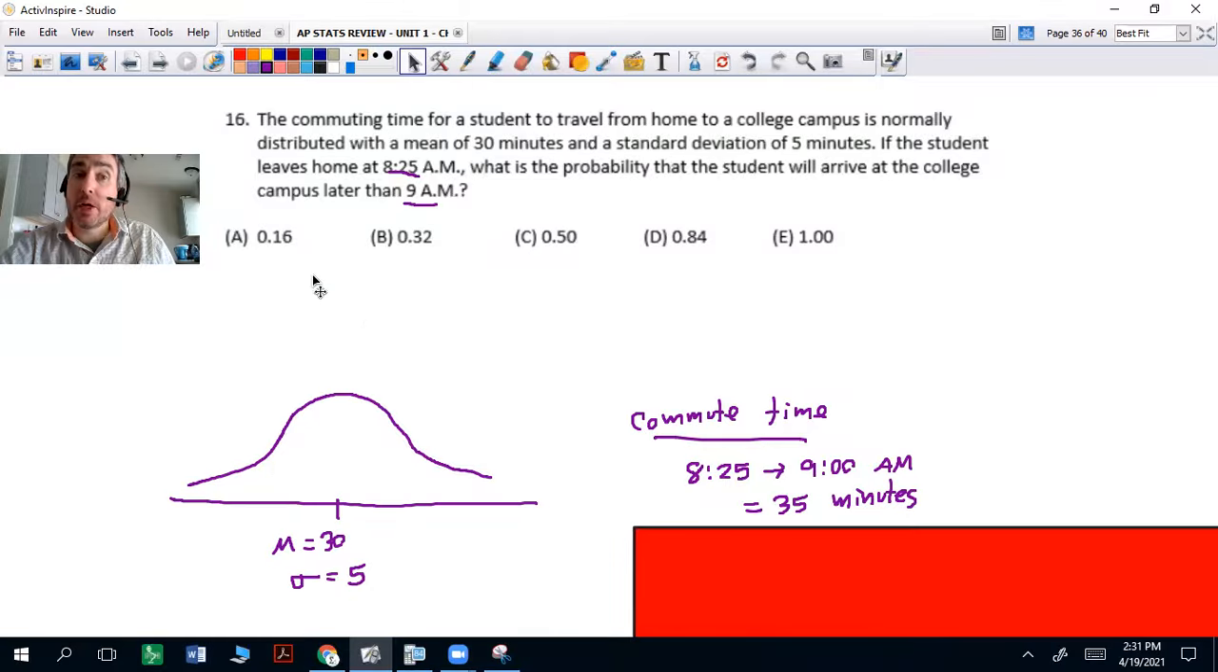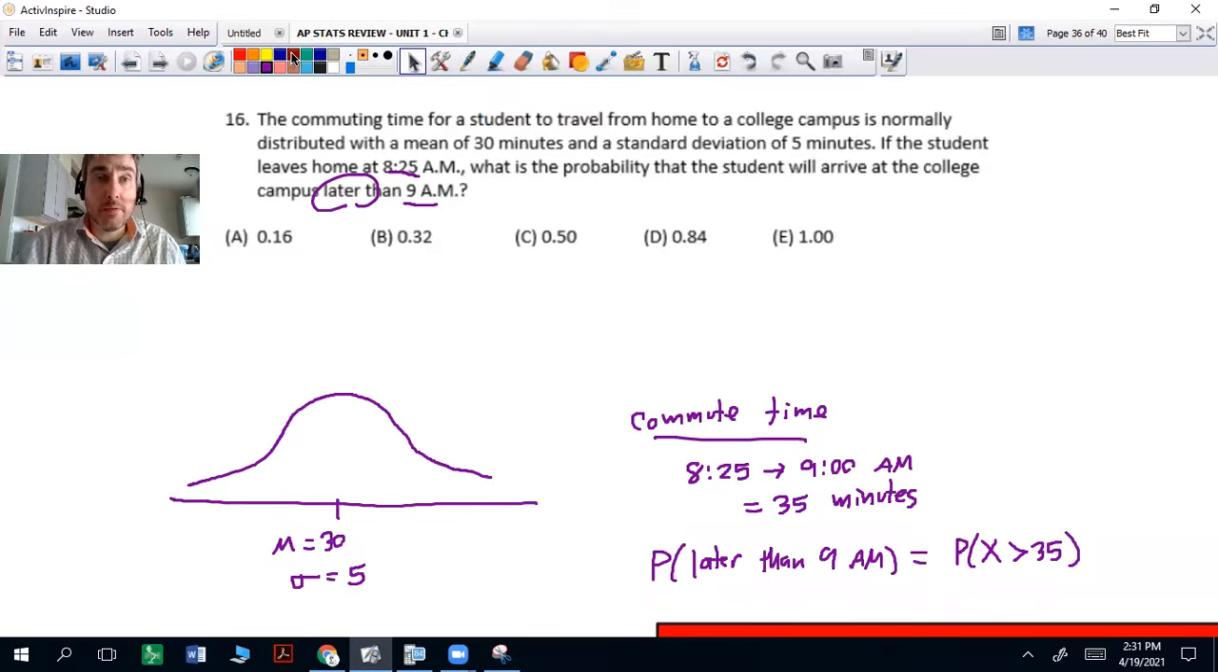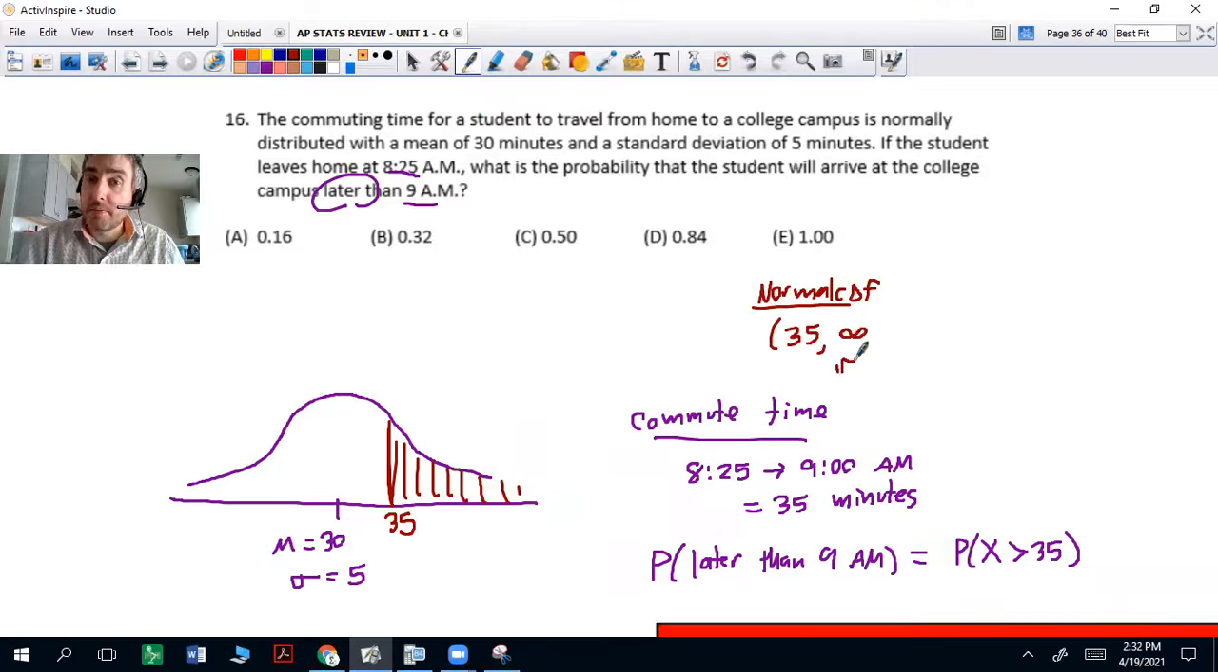And we want to know the probability later, keyword here. So we know the probability is going to be greater than 35 minutes. So we're looking for this. Let's see, 30, 35 here. Standard deviation is 5. Should be about 16%. So we're going to do normal CDF. Lower is going to be 35. Upper is going to be infinity, 1E99. Mean is going to be 30, and standard deviation is going to be 5.